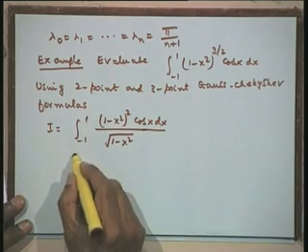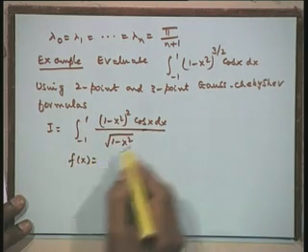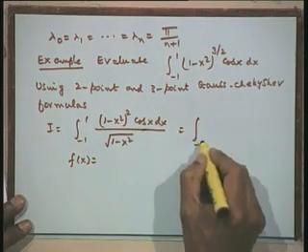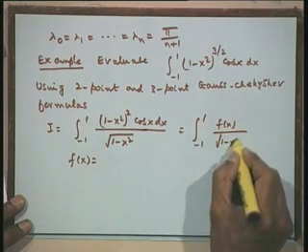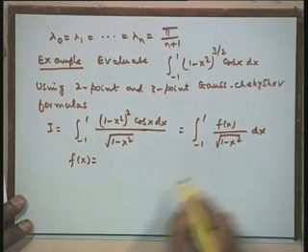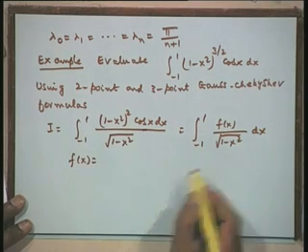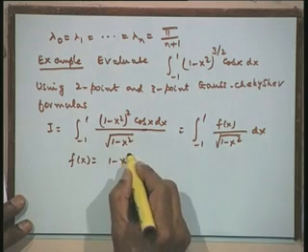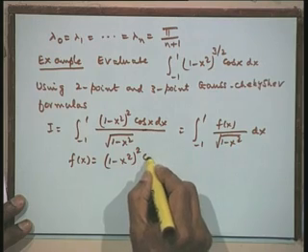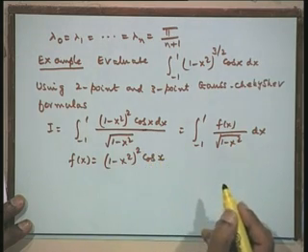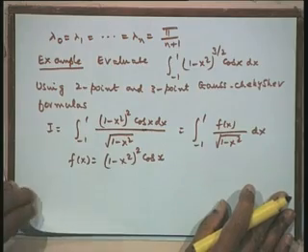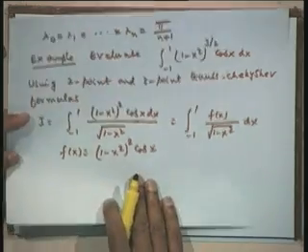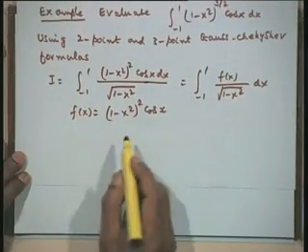Therefore, I can recognize my function as of the form f(x) upon under root of 1 minus x square. This is the Gauss-Chebyshev form. Therefore, f(x) will be (1 minus x square) whole squared into cos x. Once you recognize this, the application is really trivial.